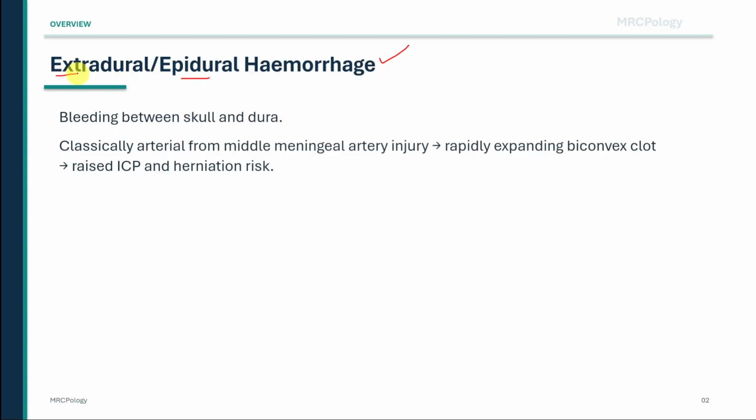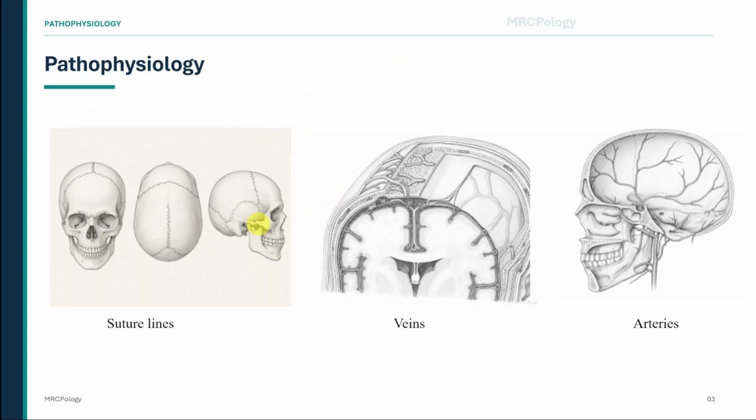Before we go into the pathophysiology, let us quickly revise the anatomy needed to understand this topic. First, look at the skull and its suture lines. These include the coronal suture, sagittal suture, and other junctions where skull bones meet. The important point is that the dura mater is tightly attached to the inner surface of the skull, especially at these suture lines. That tight attachment explains why extradural blood does not freely cross sutures.